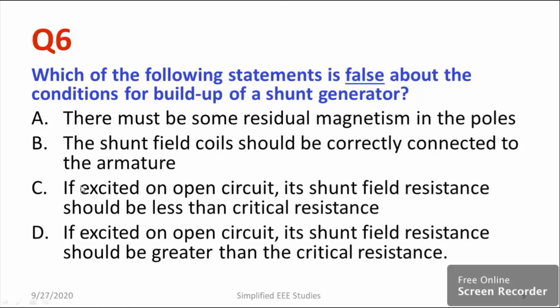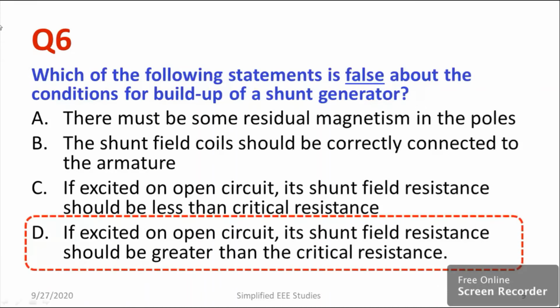Let us consider individual options. Which would be the right answer? Okay, let us have an individual analysis. From this analysis, we can say that option D is wrong. So options A, B, C are all correct. That means there must be some residual magnetism in the poles.